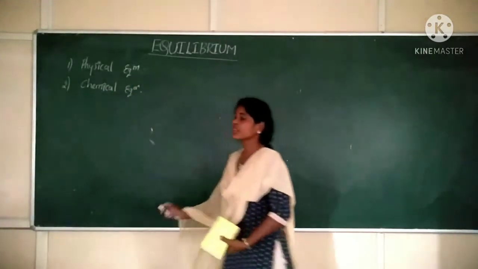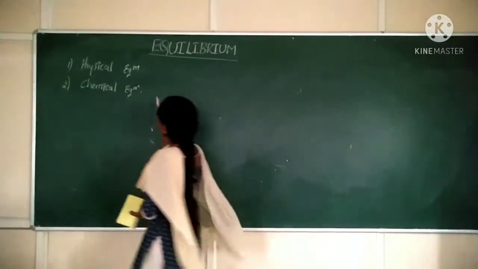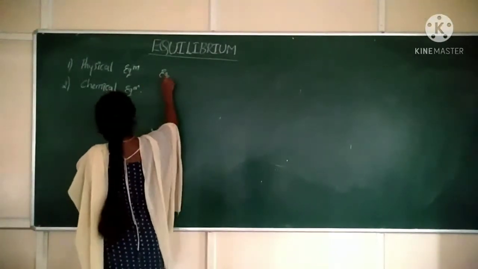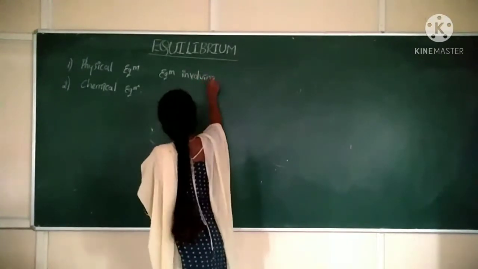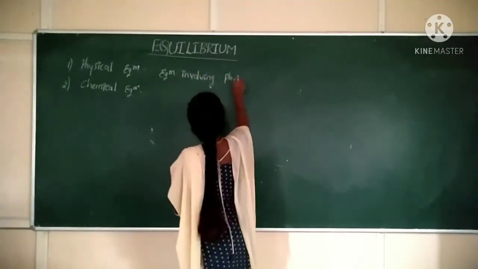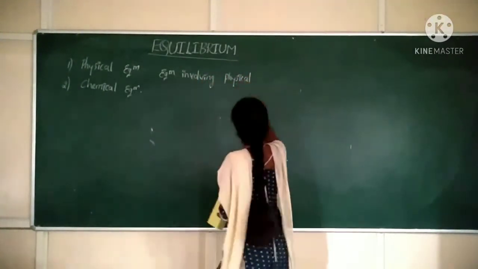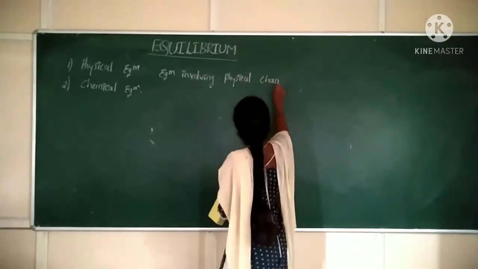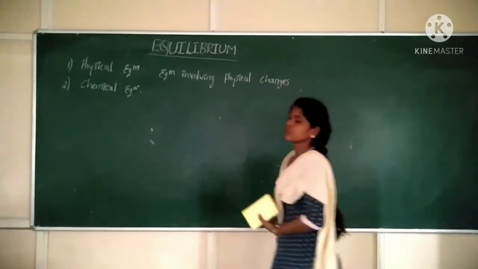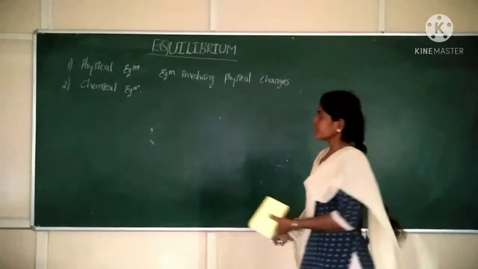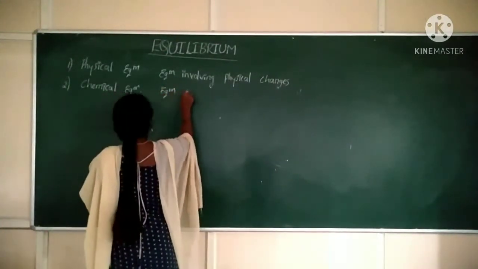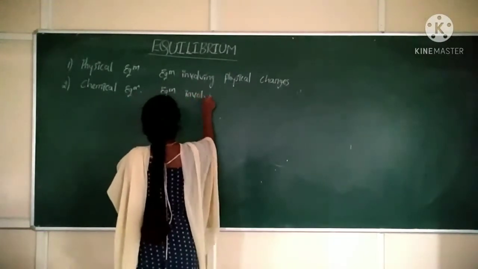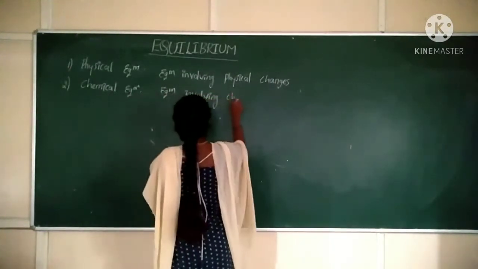Very easy. Physical equilibrium is equilibrium involving physical changes. Chemical equilibrium means equilibrium involving chemical changes.